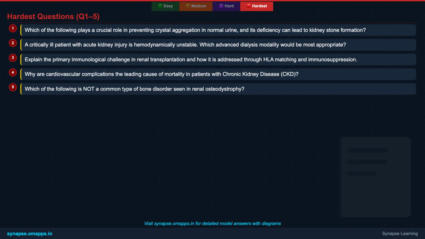You've engaged with some incredibly detailed and challenging material. Now, let's tackle the first 5 hardest level practice questions. These questions are designed to test your in-depth knowledge, critical analysis, and ability to apply complex concepts to clinical scenarios. Take your time to analyze each option carefully before selecting your answer.